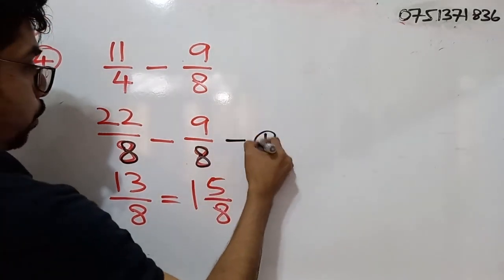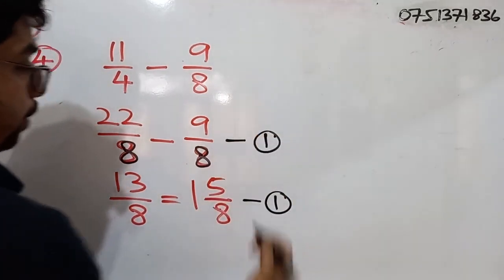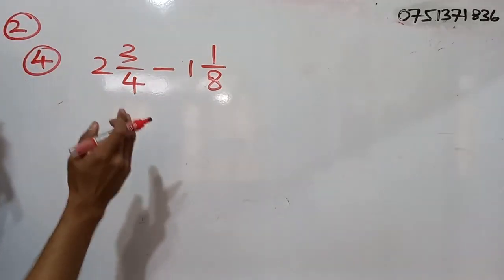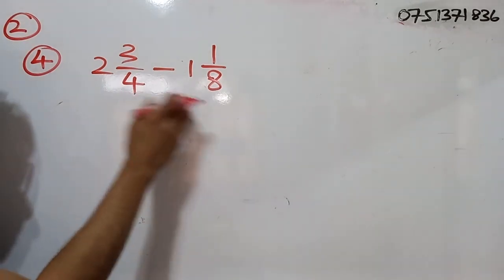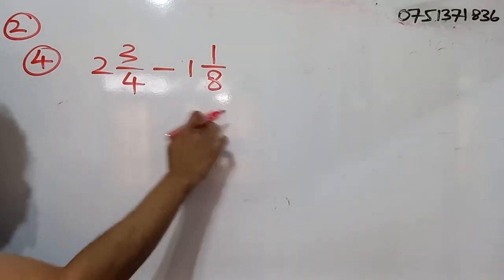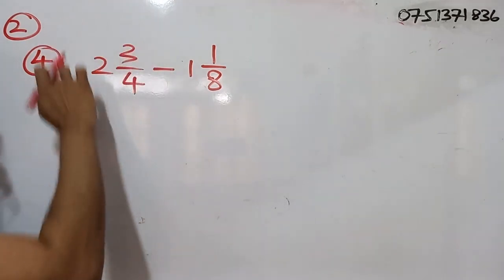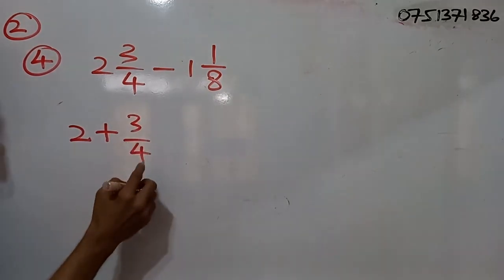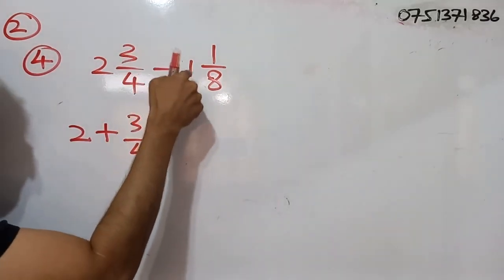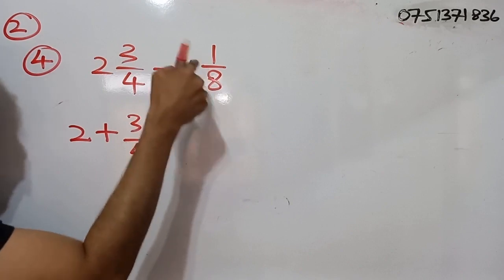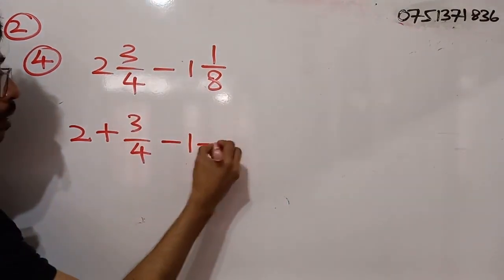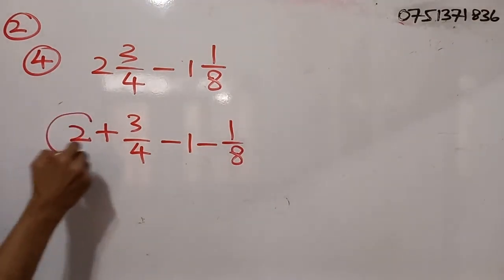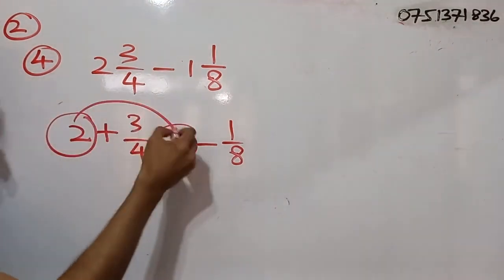Right. So for this step, you will be getting 1 mark. And for this step, you will be getting another 1 mark. Right. So we can take the mixed numbers and do the subtraction also in this manner. So I can break this into what? 2 plus 3 by 4. Now this is minus 1 and 1 by 8. So I can break this into minus 1 minus 1 by 8. Right? Now I can do the subtraction of the whole numbers.